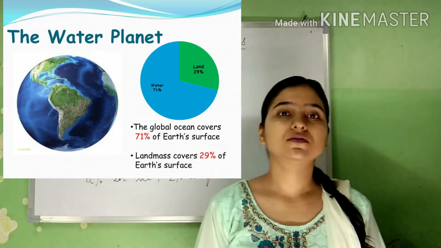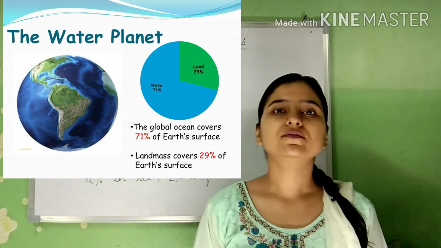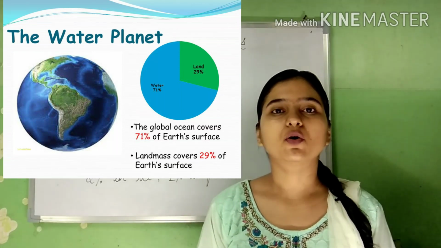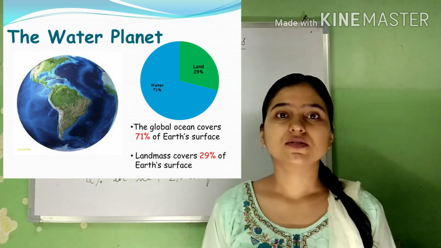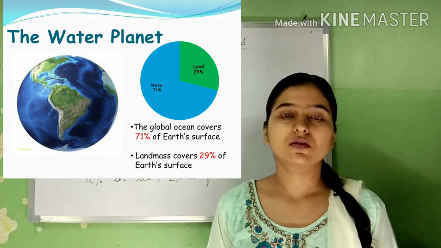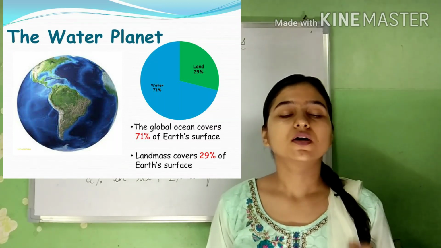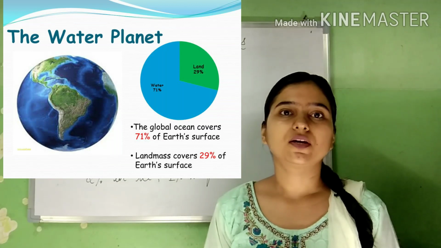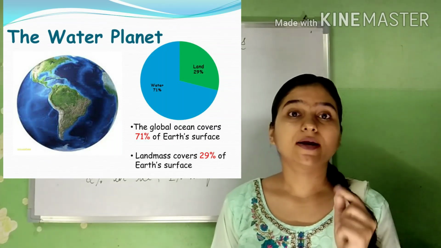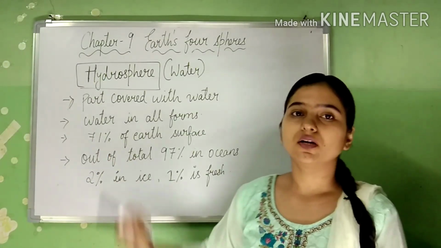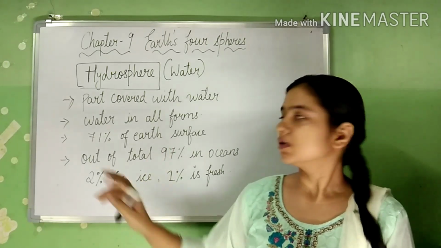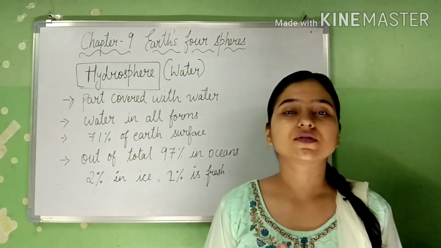Then 71% of Earth's surface is covered with water. You might have seen the diagram of Earth. It is always shown as blue color because most of the Earth's surface is covered with water. For showing the color of the water, we use blue color. From that we can understand that most part of the Earth is covered with water, and that percentage is 71%.